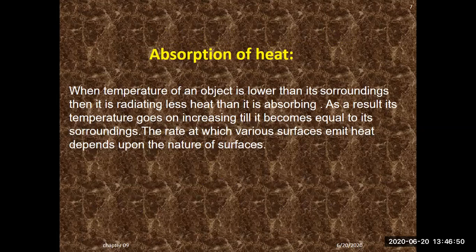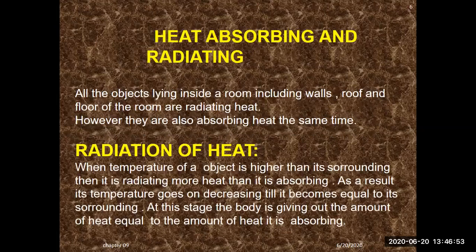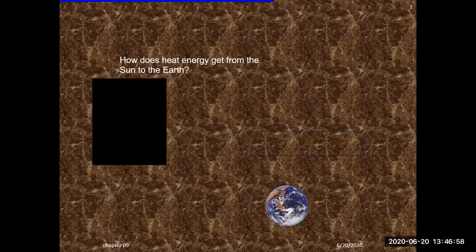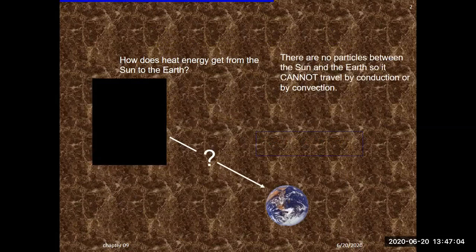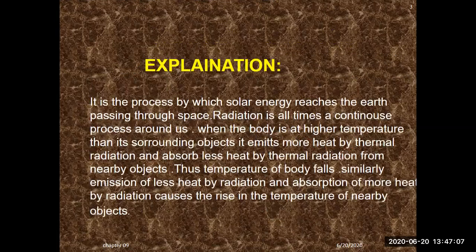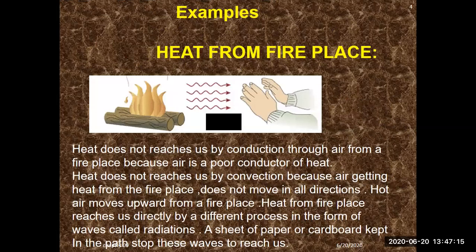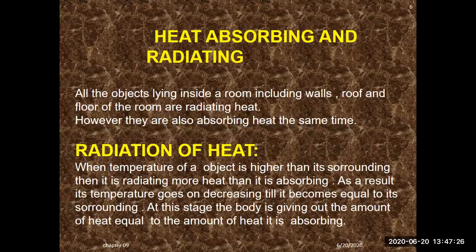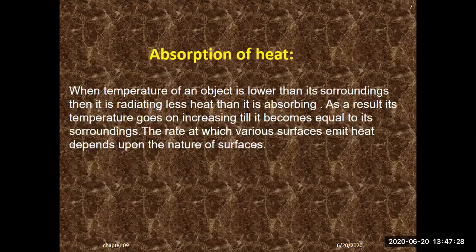So with this, today's class ends. In this class, we have discussed radiation, how radiation reaches from the sun to the surface of the earth without any medium and in the form of waves. And this is called radiation. Body temperature plays an important role in radiation and absorption. So how heat reaches from one place to another, and what the factors are on which the rate of radiation depends: color and texture of surface, temperature, and surface area. Radiation of heat plays an important role.